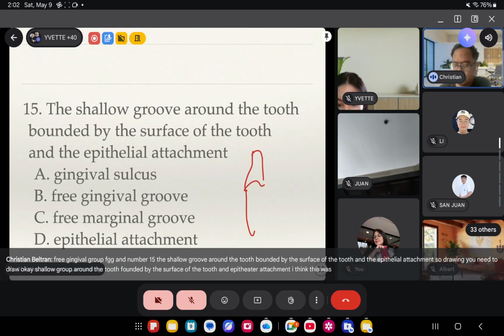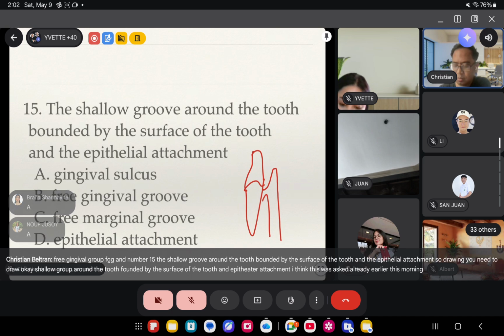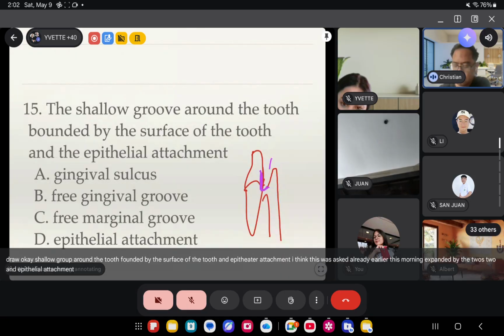I think this was asked already earlier this morning. So what do you call that? That is the gingival sulcus. This space is your gingival sulcus, where you insert your periodontal probe.